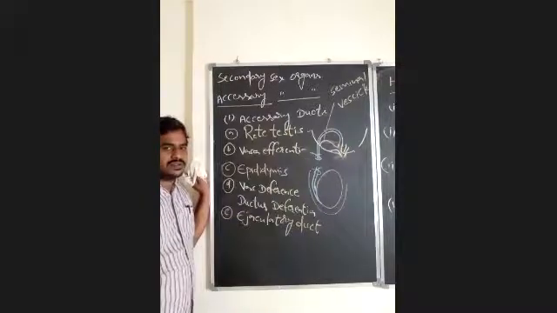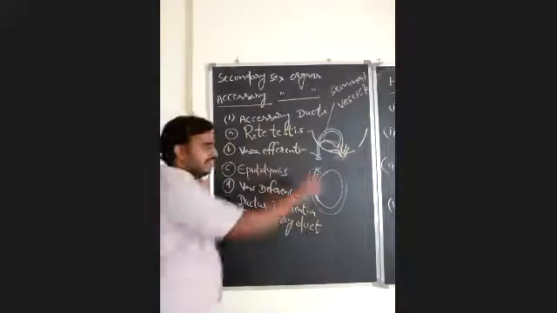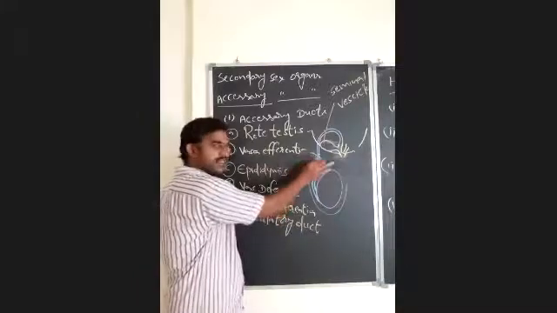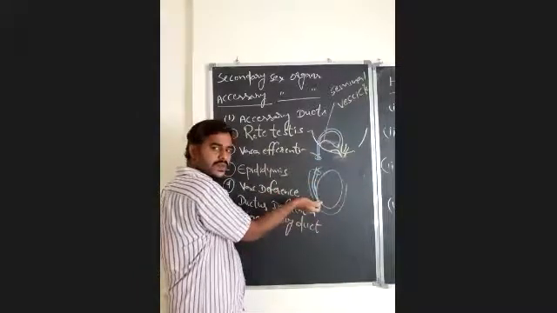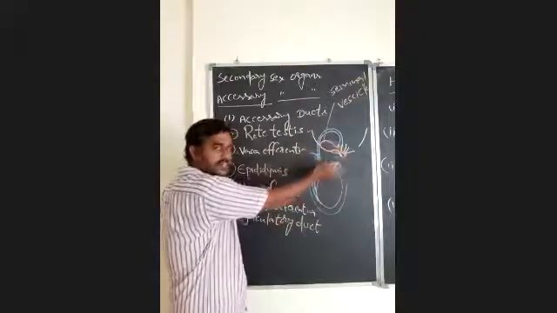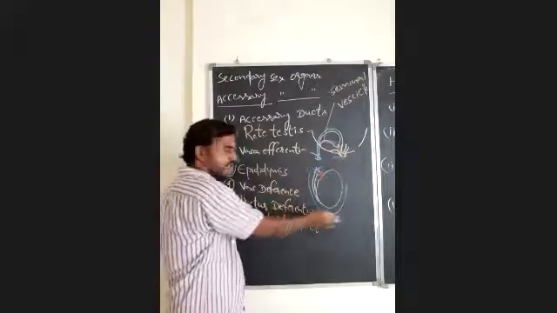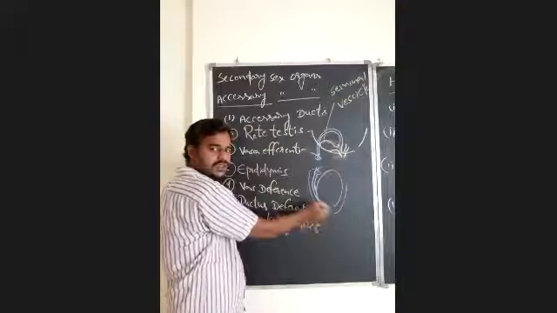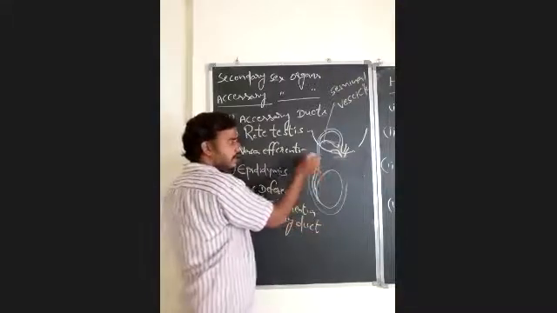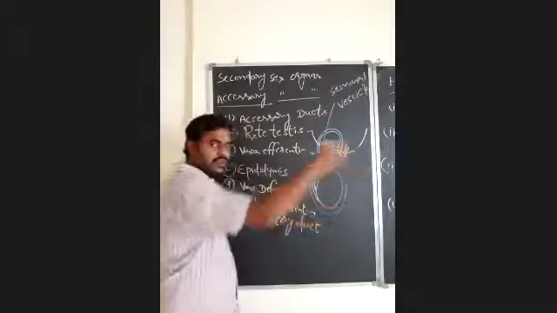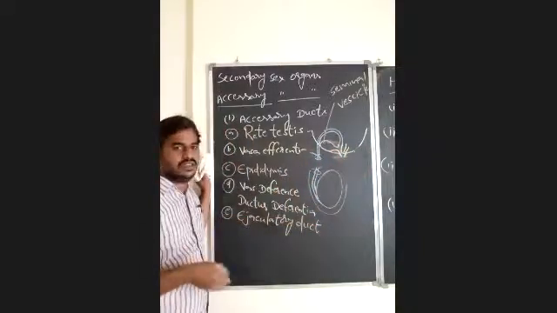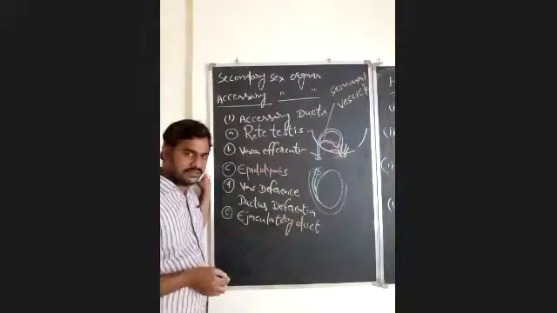Then what will happen? If they cut and tie this vas deferens, there will be no chance for the transport of spermatozoa from the testis to the exterior. So spermatozoa will stop here only. There is no chance for transport of spermatozoa from the vas deferens to the ejaculatory duct, urethra and to the exterior, that is, into the female genital tract.